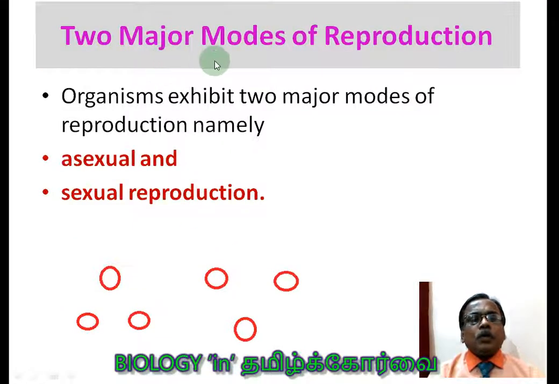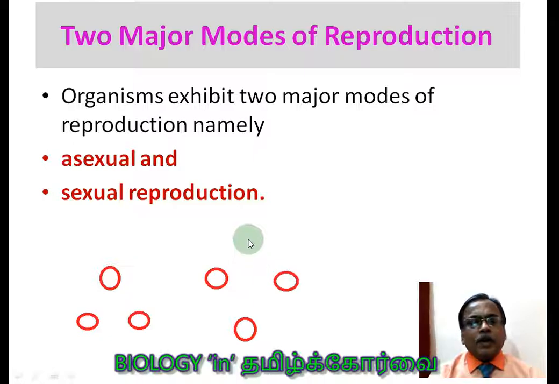There are two major modes of reproduction which we have already studied. One is asexual and another one is sexual. Just remember this symbol. It gives the appearance of the Tamil letter Ak. What you can understand from this is, this is the mother cell. It produces 2 daughter cells. Then it is asexual reproduction. And here you can see this is the male gamete, this is the female gamete, and this is the young one. So this is the reverse letter of the Ak. So this is the sexual reproduction. This is the asexual and this is the sexual reproduction.